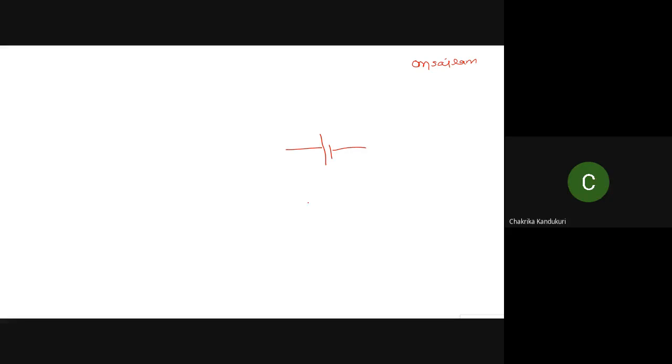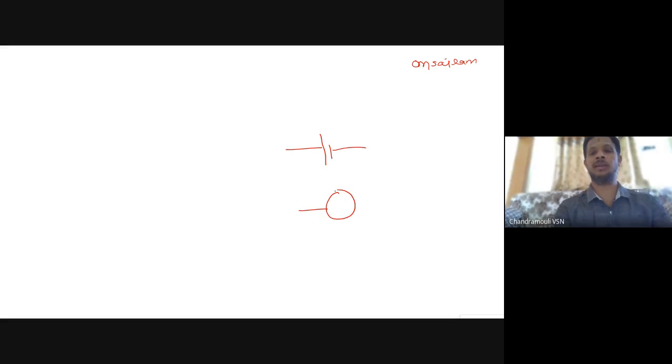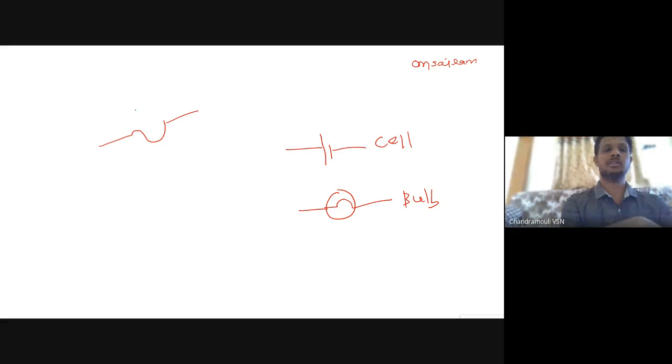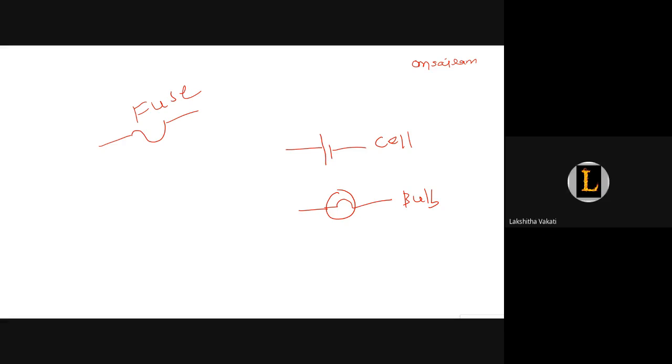This is a symbol of a battery or cell. Correct, both are correct, beta. This is a bulb. If you write like an S letter, it is called a fuse.